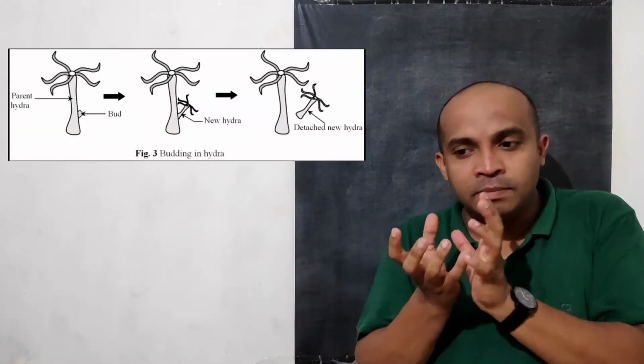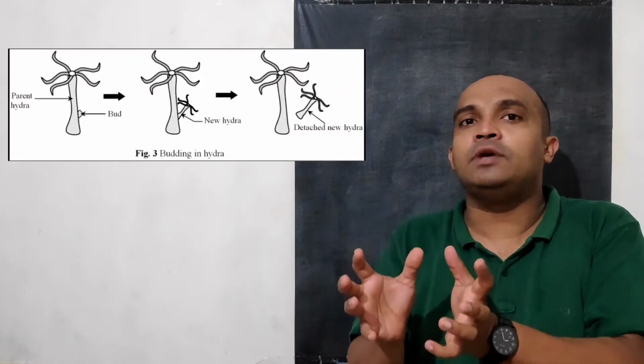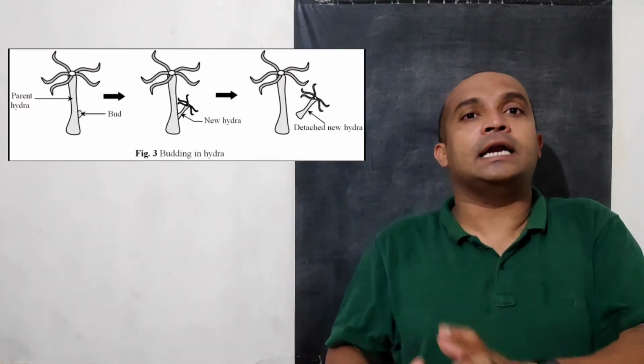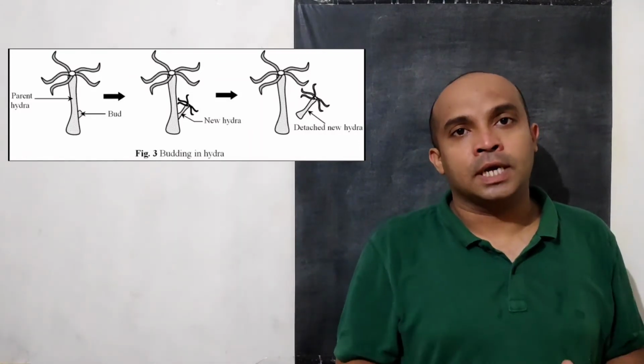Next is budding. Budding can be found in hydra. Hydra live fixed to the substratum, right? They have a sedentary life. That means fixed to the substratum. Now in this organism, an external outgrowth develops from the body, right? And from this outgrowth a new individual develops, which is exactly identical to the parent body. Understood?